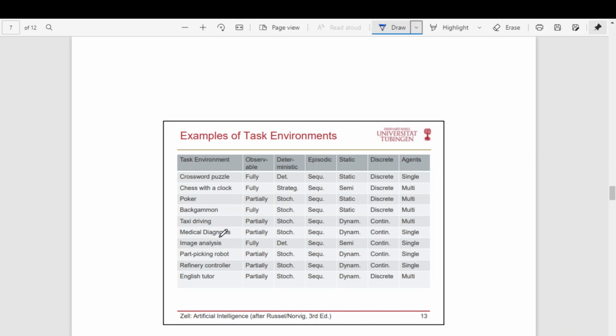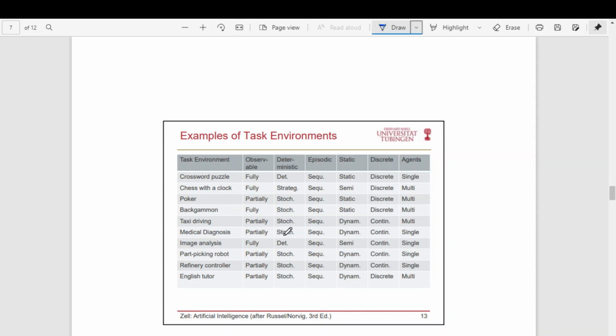So let us see medical diagnosis. It is partially observable. It is not fully observable. It is stochastic. It's not deterministic because the next state not only depends on the current state and your decision. There are many factors which will decide the next state, in the sense the health of the patient. There are many factors which determine the health of the patient.